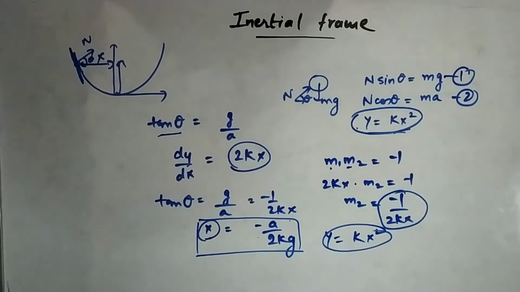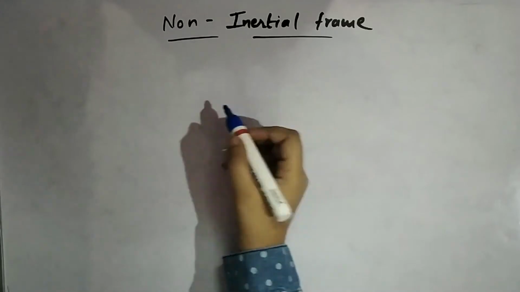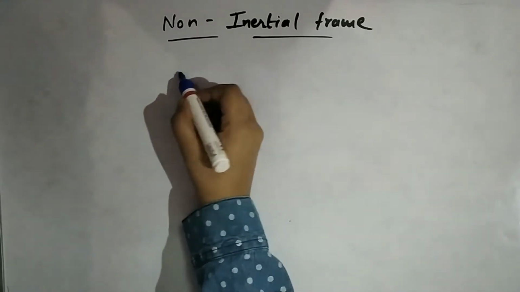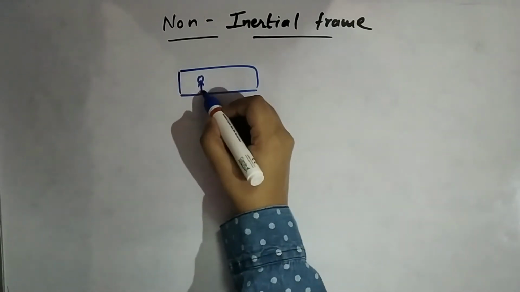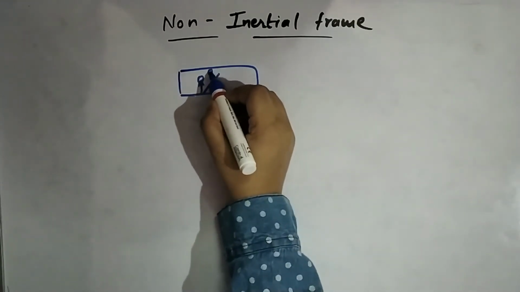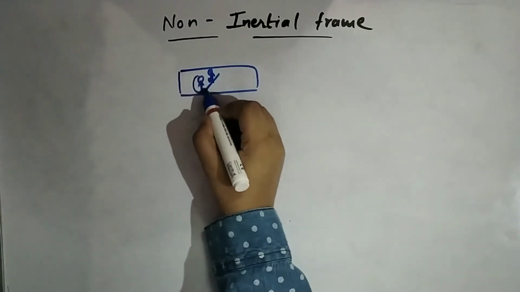Now we will solve with respect to non-inertial frame. Now what is a non-inertial frame? So to understand non-inertial frame, let's take an example of car again, maybe. Okay, the person sitting inside it. Okay, now there is another person who is sitting inside the car and he is observing this second man.